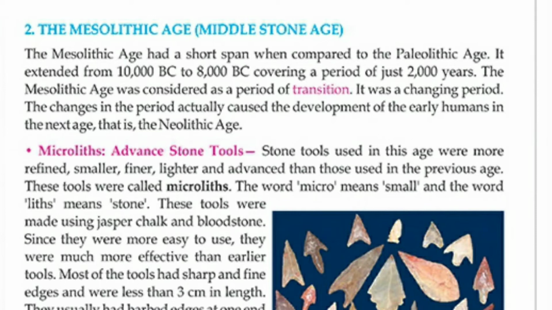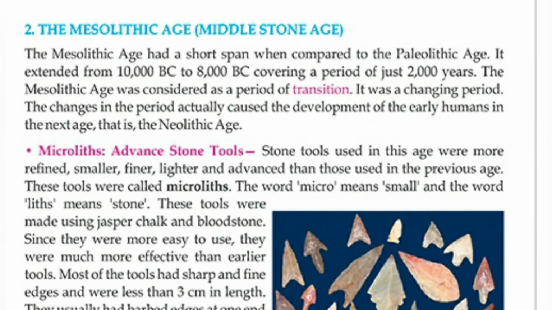Now the topic is microliths, the advanced stone age. What are microliths and why is it called the advanced stone age? Stone tools used in this age were more refined and more classified.